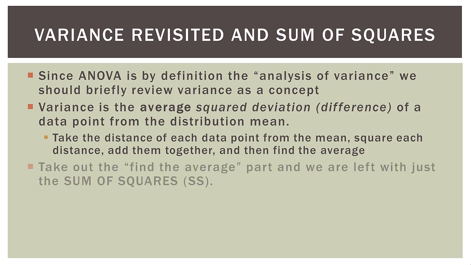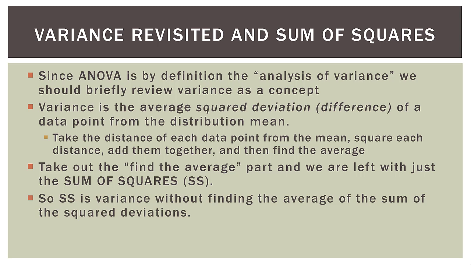That is variance. But if we take out that last step, if we take out the find the averages part, we are left with just the sum of the squares. So we would take the distance of each data point from the mean, square each distance, and then add them together. If we stop there, that is the sum of squares. So the sum of squares is variance without finding the average of the sum of the squared deviations. So it's the variance without that last step. And that's because sum of squares is a foundational component of ANOVA.